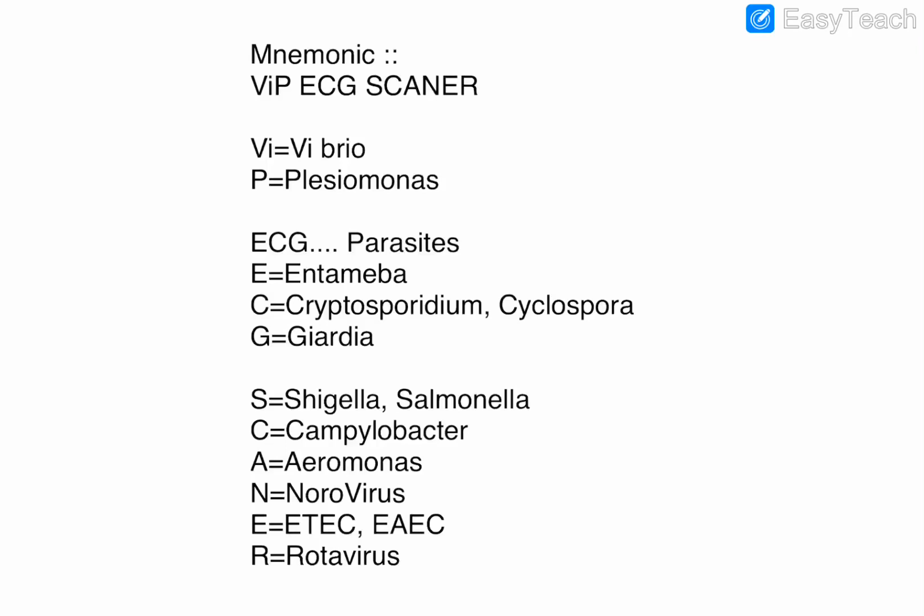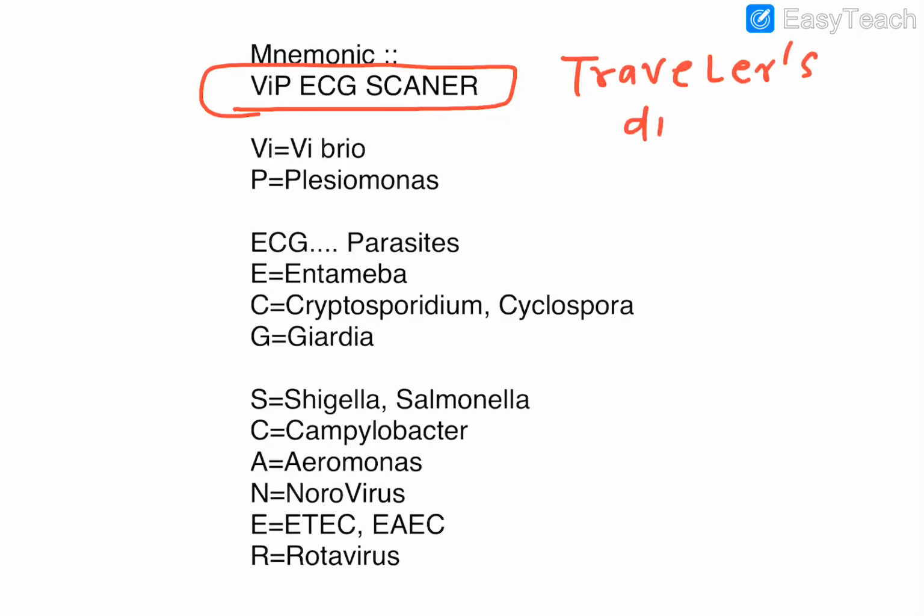This beautiful mnemonic was prepared by one of my students, Dr. Bharat, and it tells all the causes of traveler's diarrhea in a wonderful way. All of them can be asked, so this list is to be remembered.